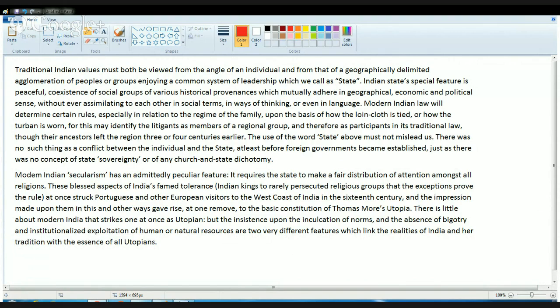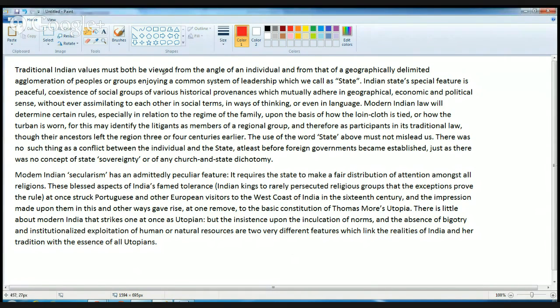Then we talk about the concept of utopia. Utopia means something that is perfect. So how we are relating India towards a land of perfectionism. This is the essence of this passage.